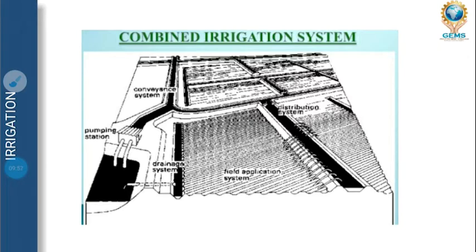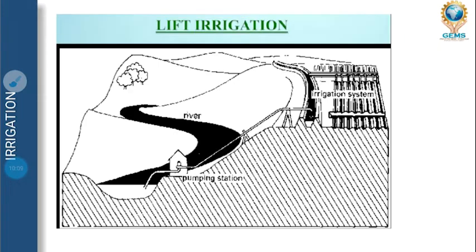As you can see, there is a pumping station, and the water flows through the conveyance system and is distributed to the field. So this is called a combined irrigation system. Next is lift irrigation. As I have said, what does lift mean? Lift means bringing water from deep down in the earth to the surface by the use of machines. That is known as lift irrigation. For that, a pumping station is required. In the pumping station there might be a submersible, there might be a motor through which water is pumped to the surface of the earth, and that water can be used for irrigation purposes. That is known as lift irrigation.